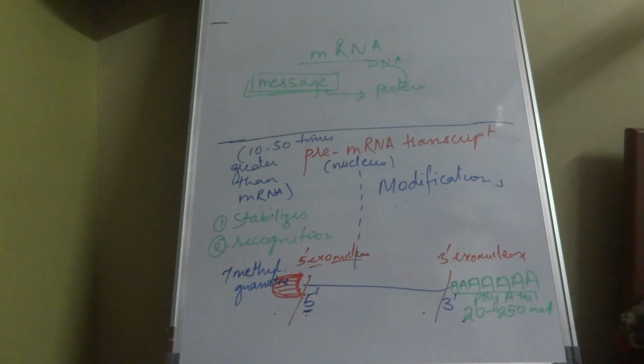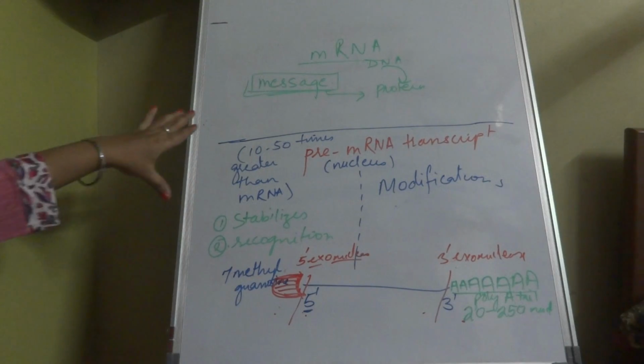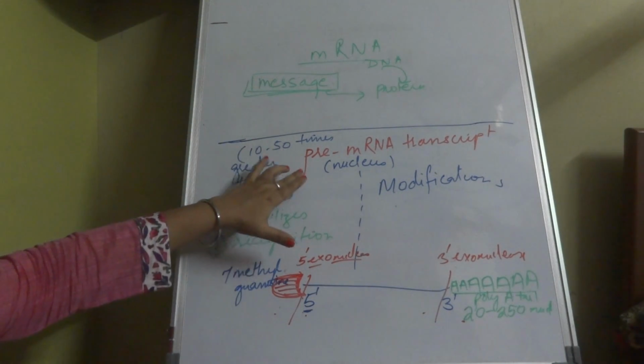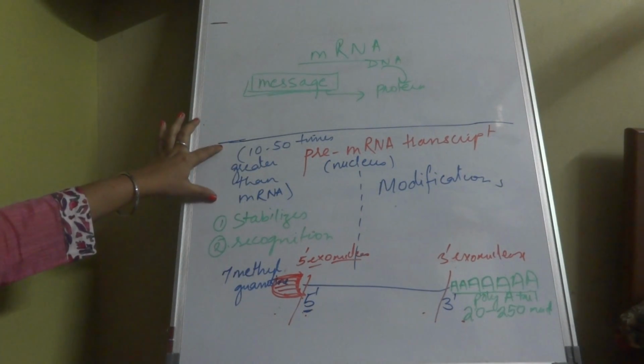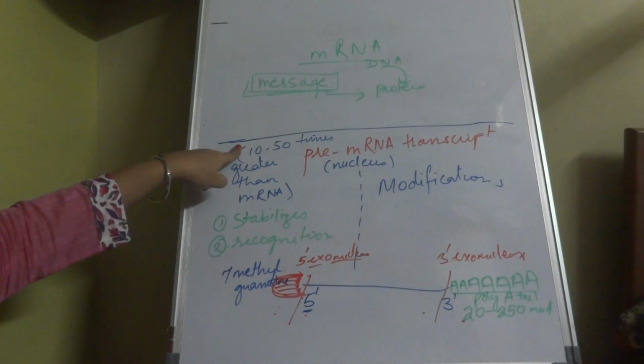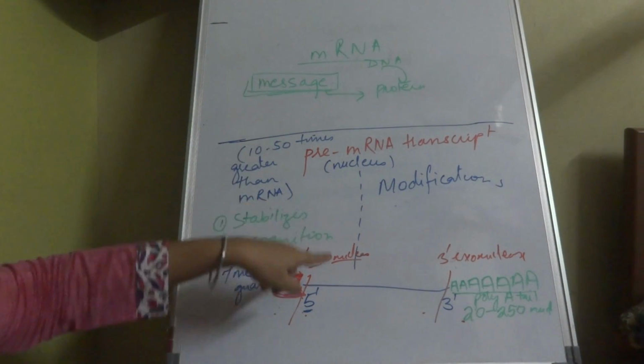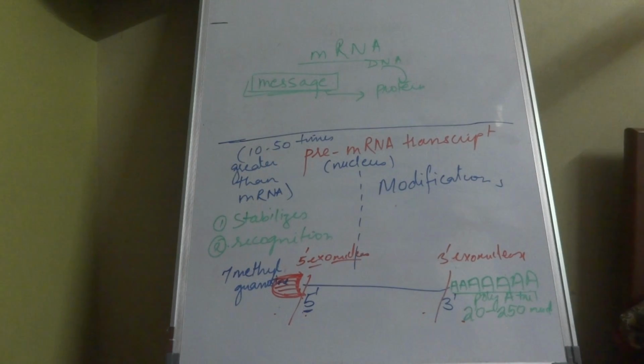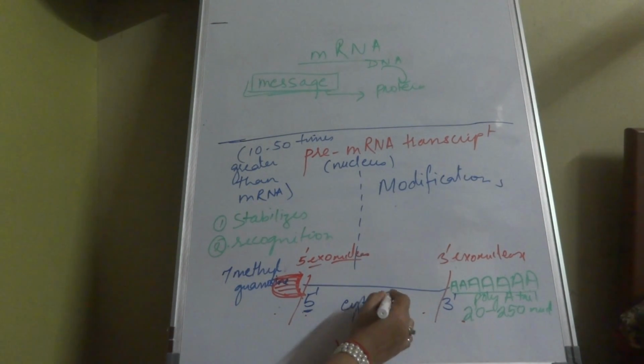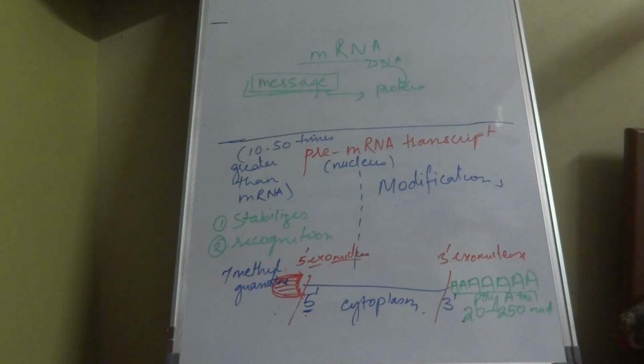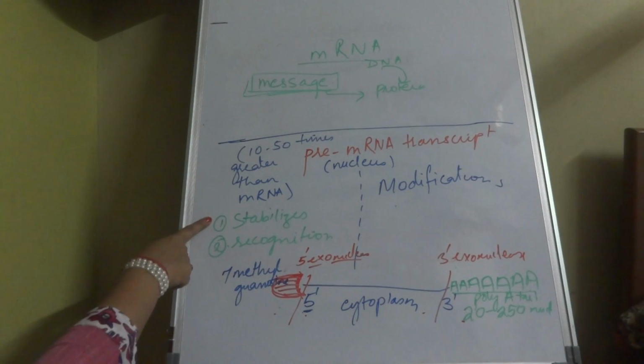So this mRNA, in short, we discuss as messenger RNA. When it is formed in the nucleus, it is almost 10 to 50 times bigger, and it has no modifications. But as soon as it comes to the cytoplasm, it has to undergo various modifications